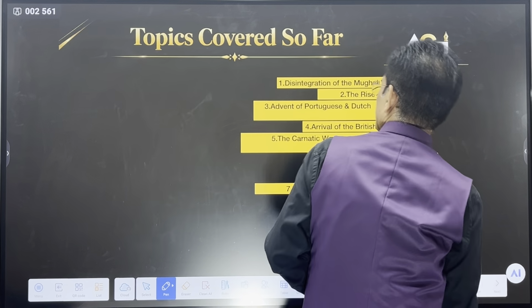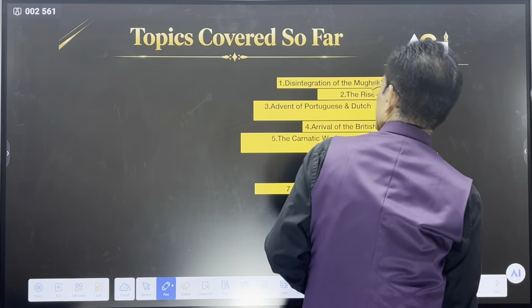Children, after the decline of the Mughals, Marathas were the most powerful at that time, very powerful. A great challenge for the British Empire. So, how did they control the Marathas? This story we will try to see, and then we will focus on 10 questions that we will practice. So, we should start.